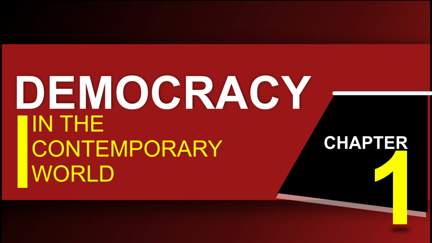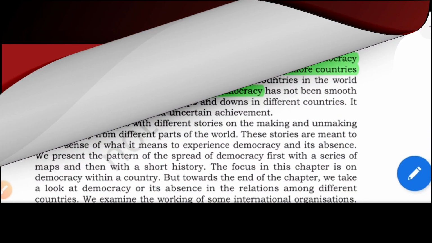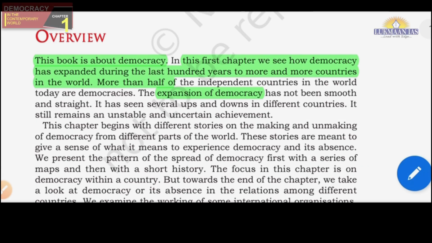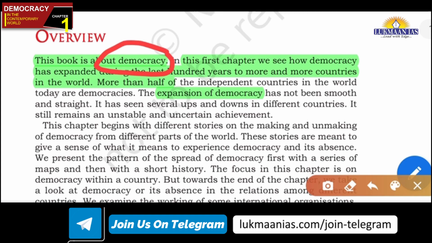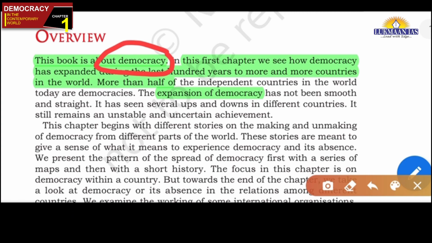So in this chapter, democracy in the contemporary world, we have to study the story of regime change in two countries. Then we have to study the expansion of democracy in the world, the phases of expansion of democracy, and whether there is democracy at the world level or not. These are three or four major topics of this chapter, friends. In fact, this book is about democracy, and we will see how democracy has expanded in this chapter itself. Expansion of democracy mainly, and global democracy, this is what we are going to study. So friends, let us start.